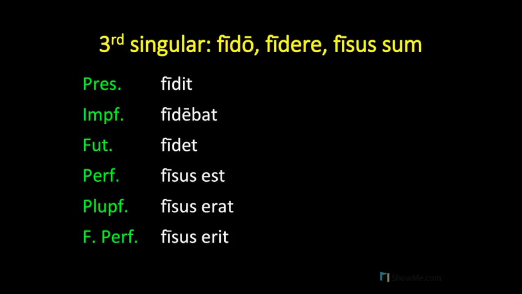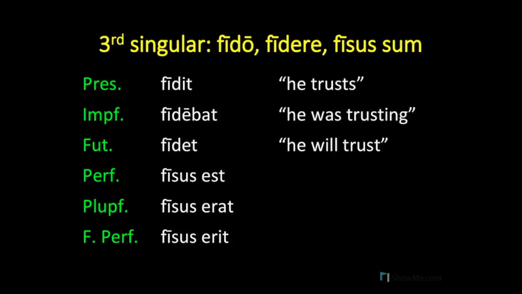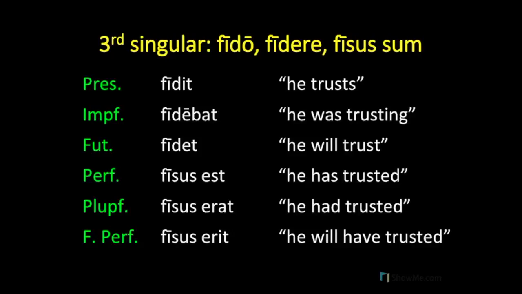The verb fido, fidere, fisus sum is a semi-deponent verb, and so thus always has active voice meanings. And so that will be reflected in our English translations. For the present system, our translations are he trusts, fidit, he was trusting, fidebat, and he will trust, fidet. And then, in our perfect system, the forms of this verb are in the passive voice, but again, it will insist on an active voice meaning. And so our perfect system translations will be, he has trusted, fisus est, he had trusted, fisus erat, and he will have trusted, fisus erit.